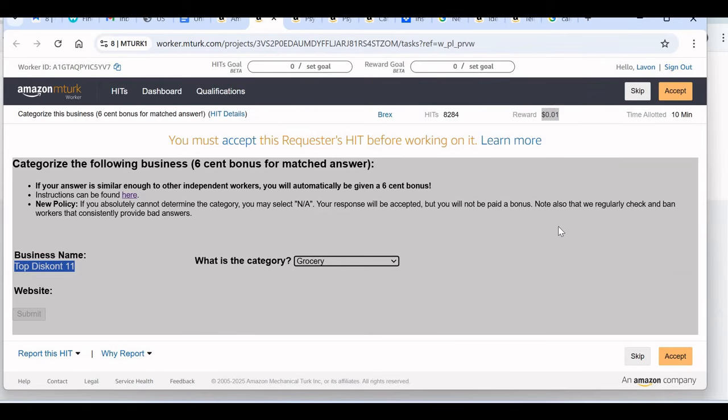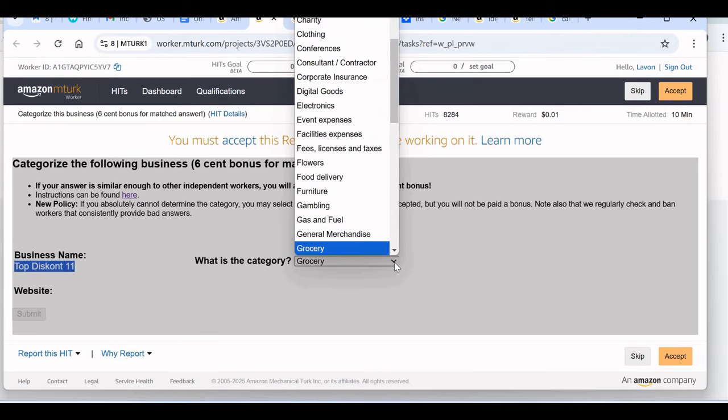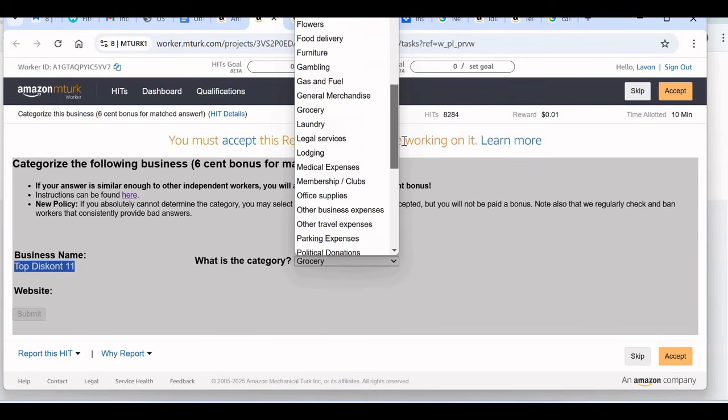So the more you do them, the higher your chances of making way more. You see, for that one, they have like over 8,000 HITs or tasks for you to do. And doing this kind of job won't even last you 3 minutes. Just searching for these online, then coming back here and stating the category of that business.